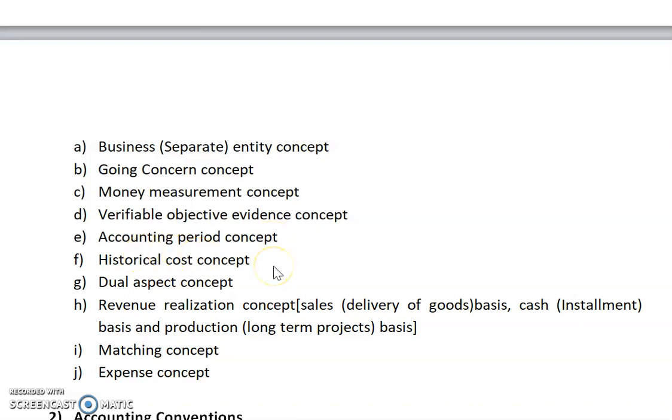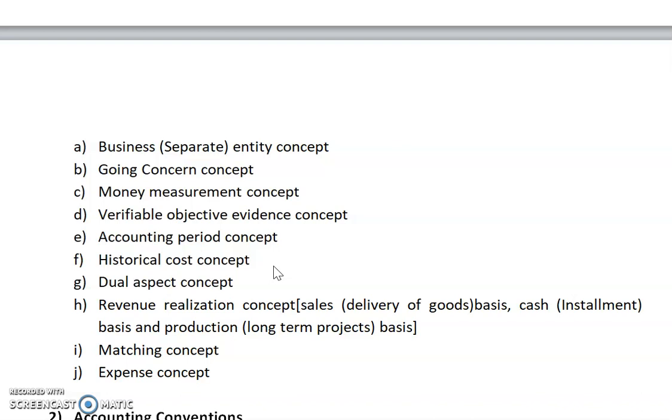Next, the accounting period concept. In the accounting period concept, we can maintain or close our accounts on two bases: one, calendar year basis, or another, financial year basis. The calendar year closes on 31st December and starts on 1st January, and the financial year closes on 31st March and starts on 1st April. So we can maintain our accounts on both bases.